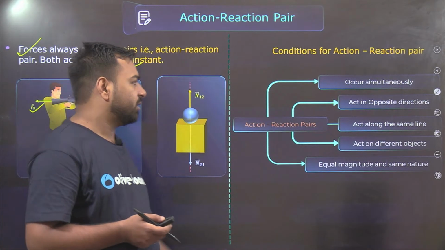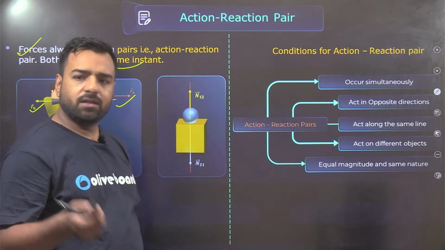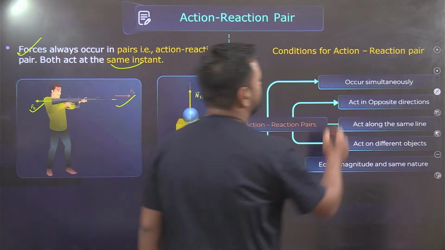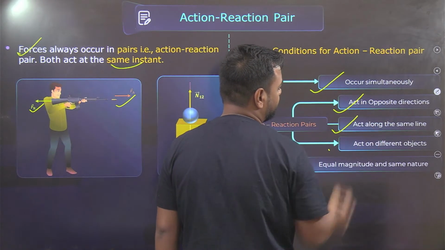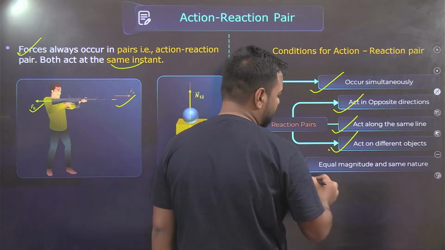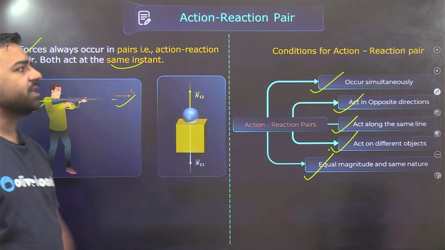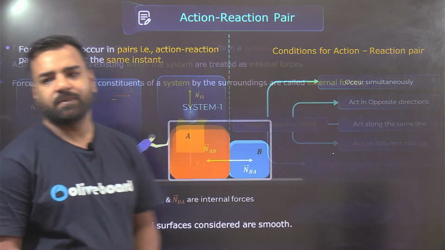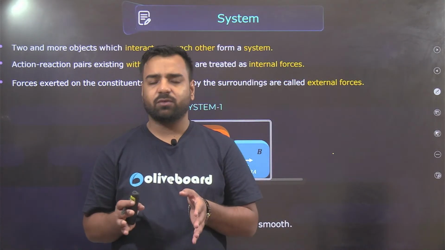Yes, if we try to press this wall, there would be a reaction force as well. So action-reaction pairs occur simultaneously, they act in opposite directions, they act along the same line, they act on different objects, and also they are equal in magnitude and same in nature. So these are the conditions for an action-reaction pair, right? So guys, today we had to discuss this part.